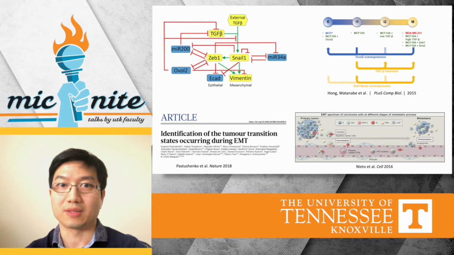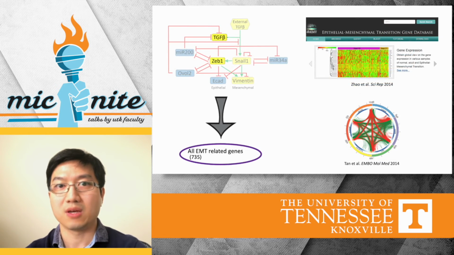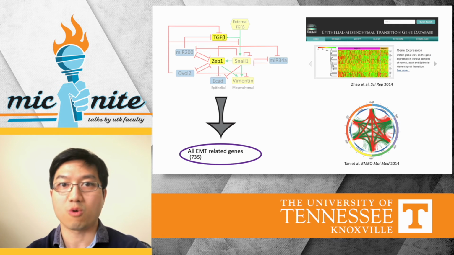More recently, we started to ask how this core EMT network controls other EMT-related genes. In fact, it's been found that more than 700 human genes are related to EMT. Specifically, we focused on two core EMT factors, TGF-beta and ZEB1, and looked at how they control other EMT-related genes.